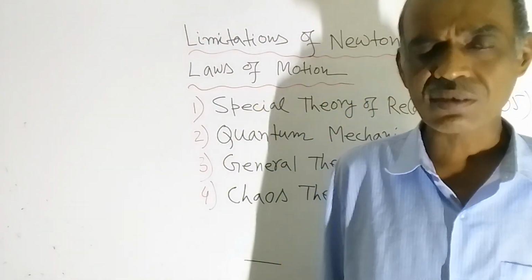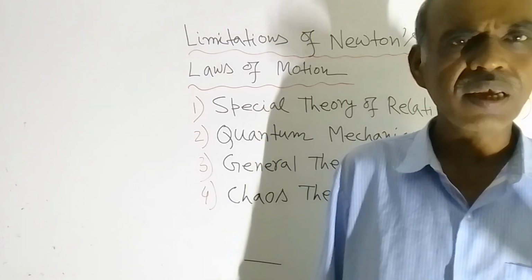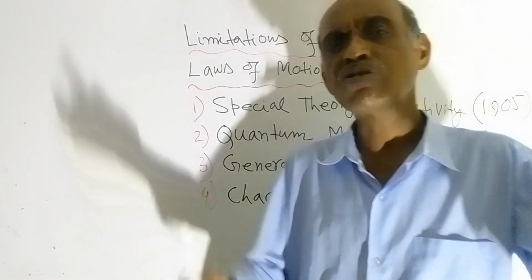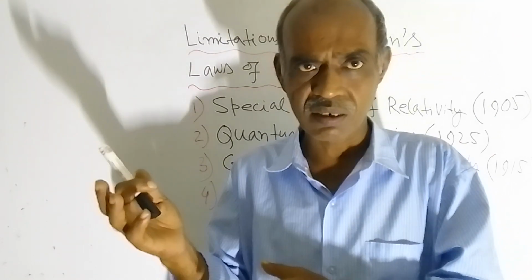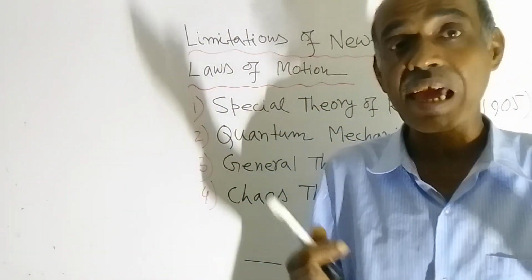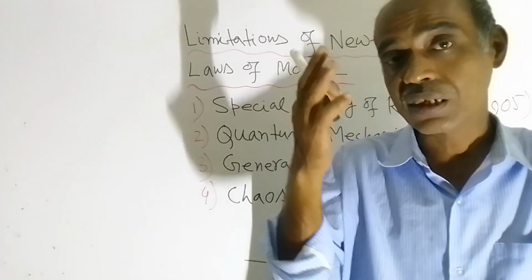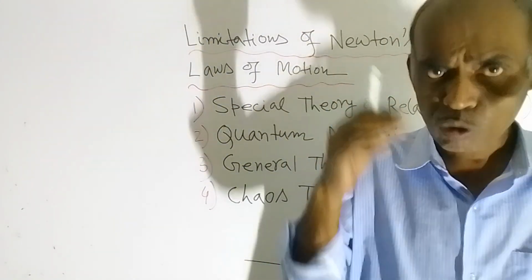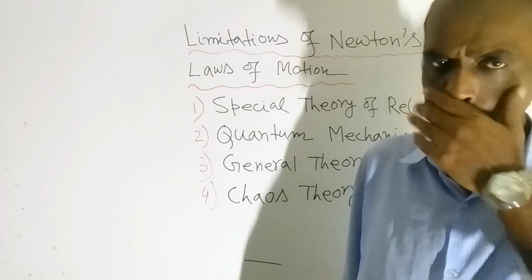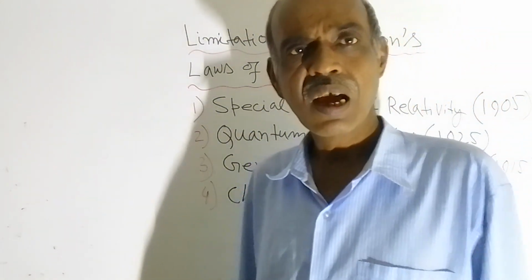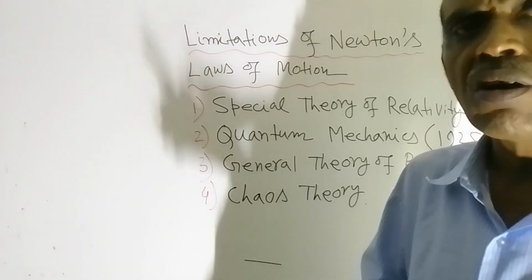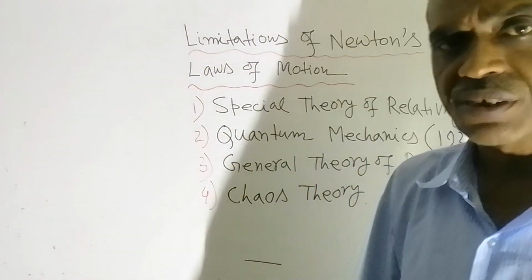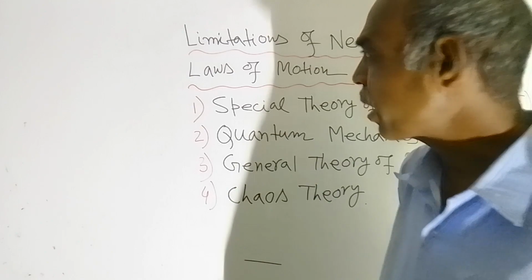For massive bodies, means thousands of times greater than the mass of the Sun, thousands of times or millions of times greater than the mass of the Earth, those are called massive bodies. So for massive bodies, Newton's laws cannot be applied. If you apply Newton's law, then you will get again erroneous result. Results don't match.